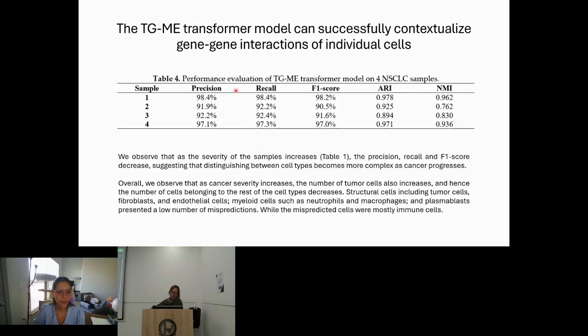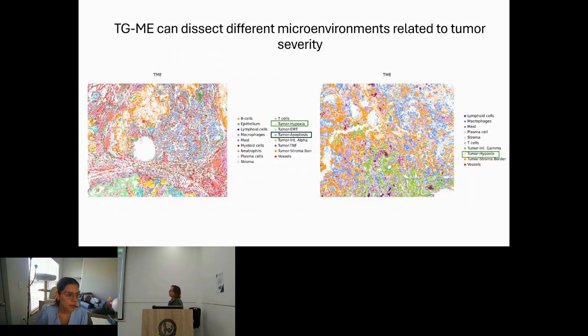Thank you. So, in this part, we observed a very good score for the training of the model, and then we see how the accuracy decreases a little bit with the severity of the samples. Finally, we were able to extract the different microenvironments of the tumor, where we observed the tumor cells in light orange and the border in a darker orange. We observed vessels and some other regions of the tumor microenvironment.